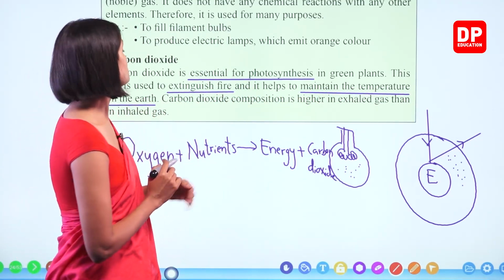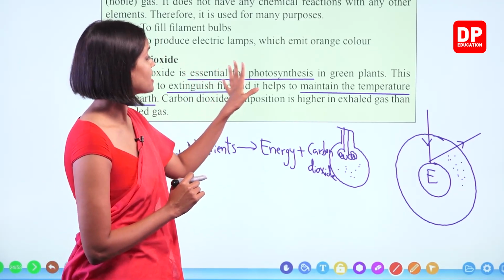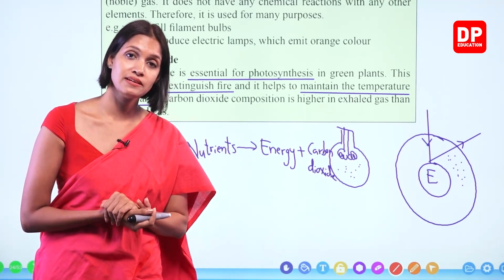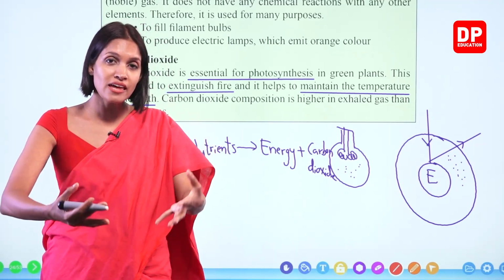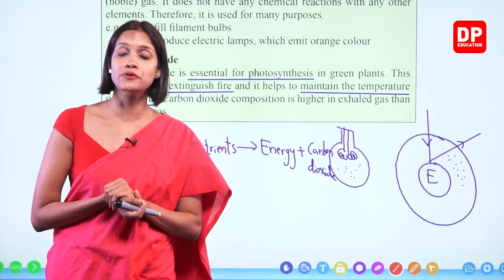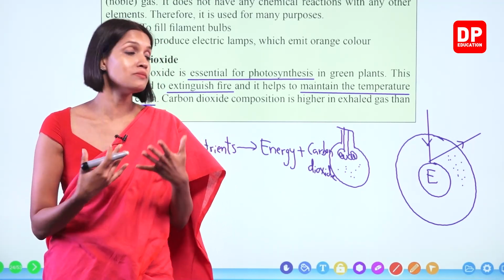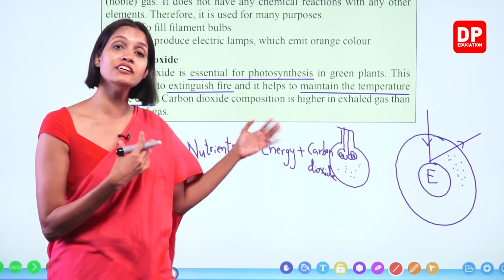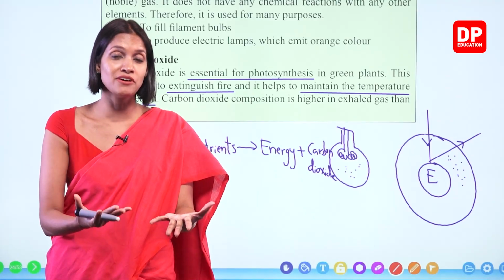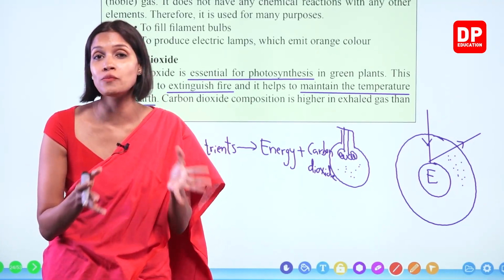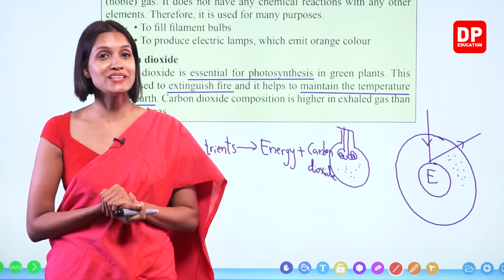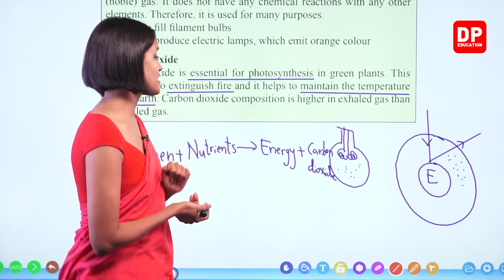Right, children? So carbon dioxide composition is higher in exhaled gas than in inhaled gas. Right? We inhale the atmospheric air. It has less carbon dioxide, but when we exhale, because of the processes inside our body, carbon dioxide gas is produced. Therefore, when we exhale air, it has more carbon dioxide gas than the other gases. Okay, children? Right, we'll move on to the next.